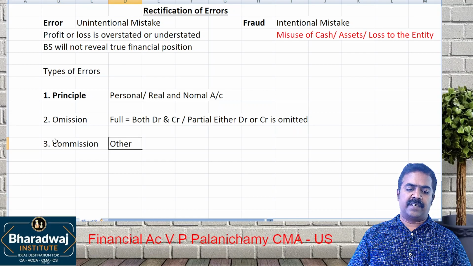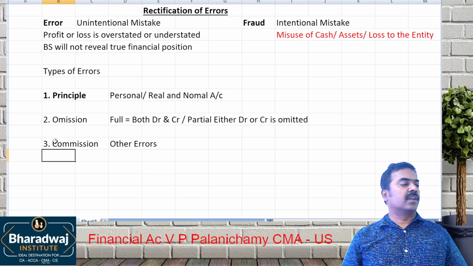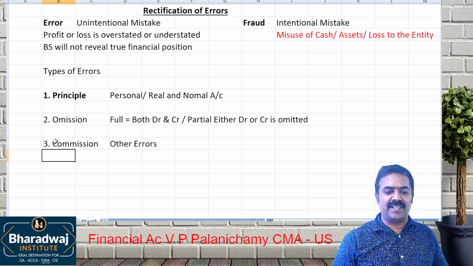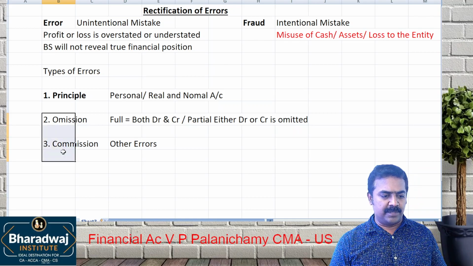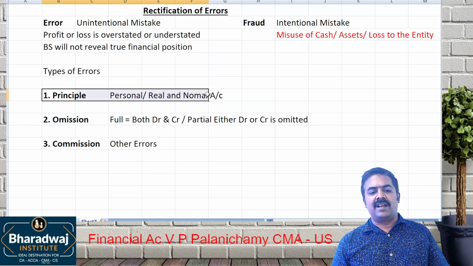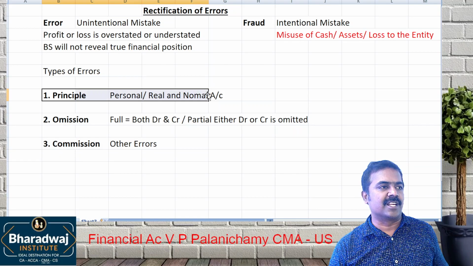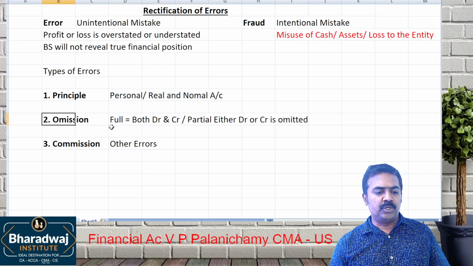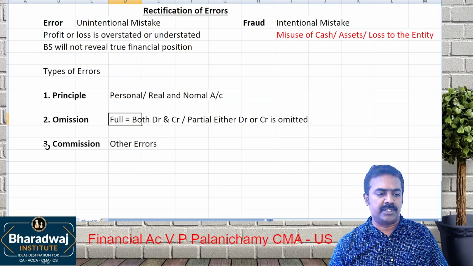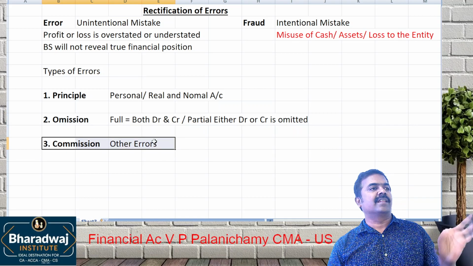Any other type of errors, which may be overcasting, posting in the wrong side, posting a wrong amount, entering in the wrong books. They are called as which one? Errors of commission. So what are the basic errors? Errors of principle. Personal, real, nominal account interchange, that is called as what? Error of principle. You omit either full or partial transaction, that is called as what? Omission. Commission means any other type of error.